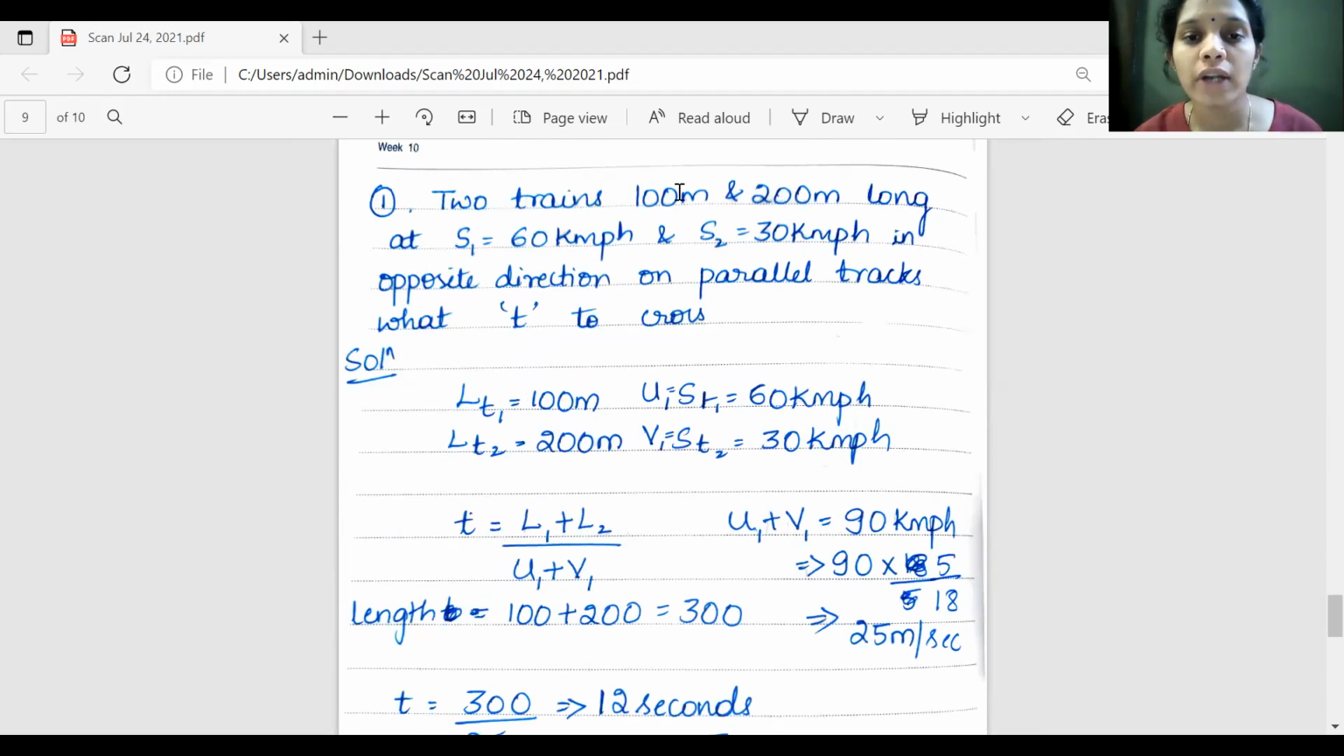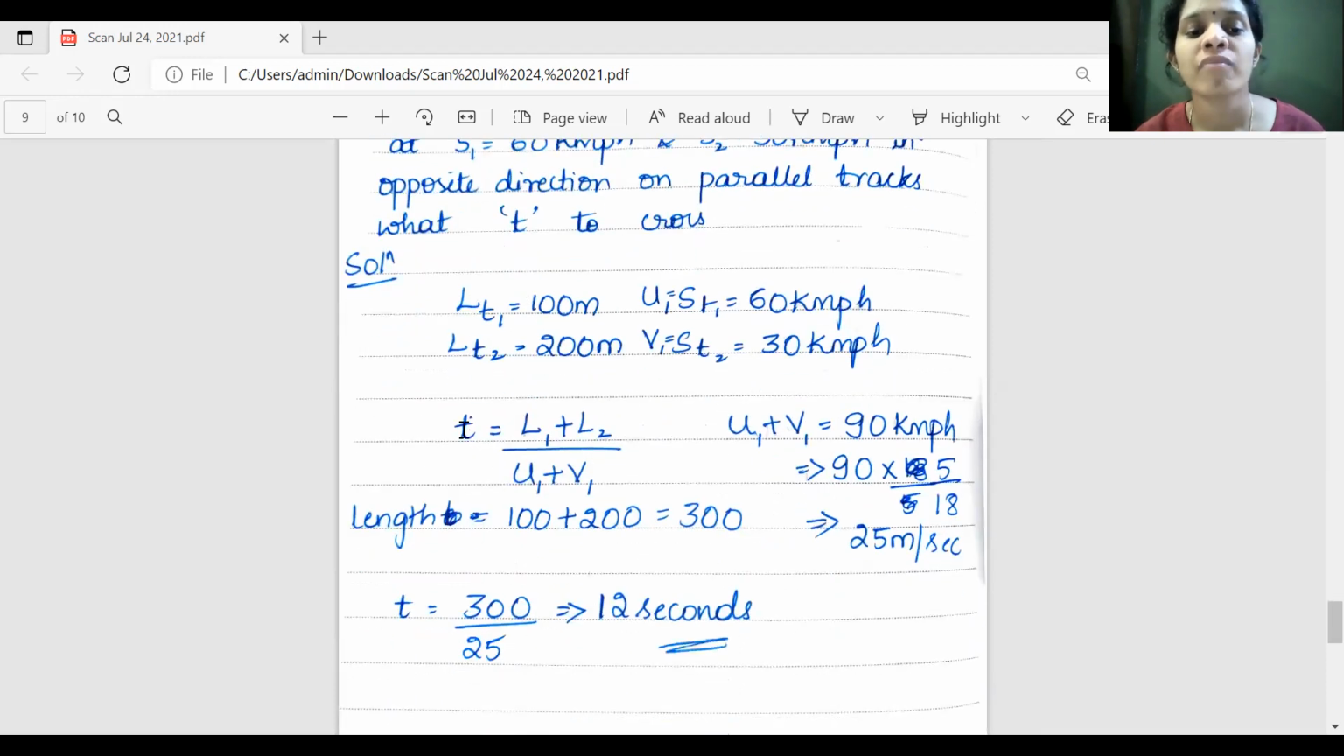Problems. Two trains 100 meter and 200 meter long run at speeds S1 60 kilometer per hour and S2 30 kilometer per hour in opposite directions on parallel tracks. What time does it take to cross each other? So L1 is 100 meter, L2 is 200 meter, U1 of one train is given as 60 kilometer per hour, and V1, which is nothing but the speed of T2, is given as 30 kilometer per hour. I know the formula: T is equal to L1 plus L2 divided by U1 plus V1, as they have mentioned here opposite direction. So U1 plus V1.